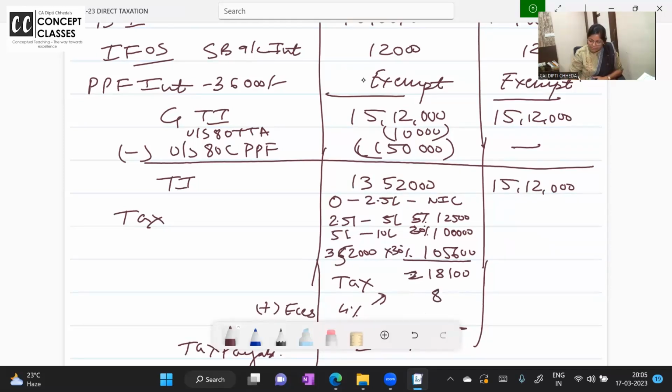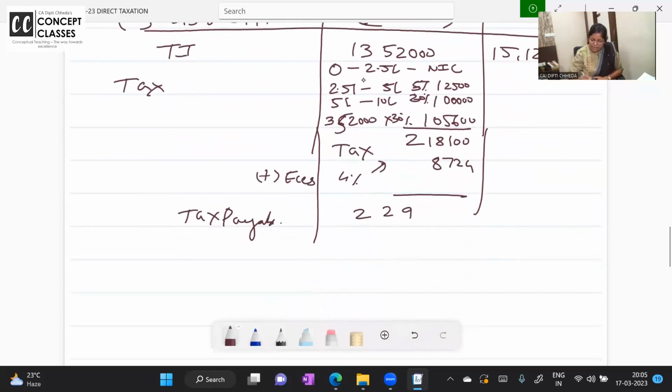8724 is this, and so the tax payable is coming to how much? Calculate and say faster than me. 218 100 plus this, 226 824. Yes, now it is correct.